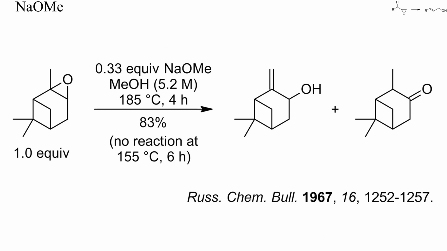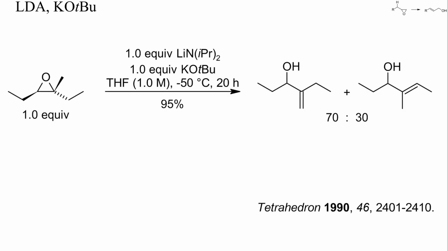As in this example, here the isomerization was catalyzed by sodium methoxide, which, interestingly, was not alkylated by the epoxide. The reaction required 4 hours at 185 degrees Celsius and gave a mixture of a secondary allylic alcohol and a ketone. The alkylation of alcohols at oxygen by epoxides can sometimes be achieved under acidic conditions and often requires a large excess of epoxide.